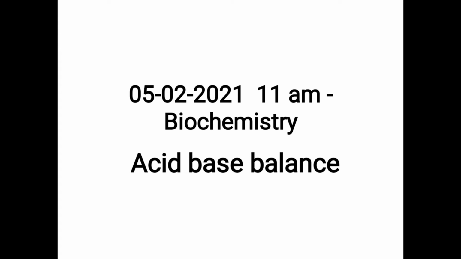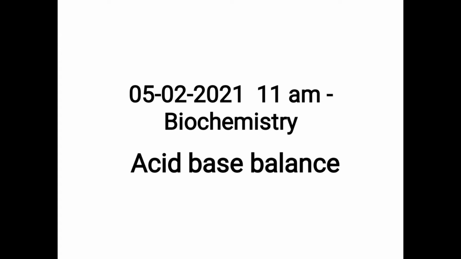The carbon dioxide generated by cell metabolism combines with water to form carbonic acid, that is CO2 plus H2O to form H2CO3, which ionizes to form H plus and HCO3.